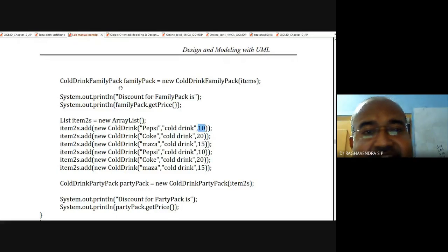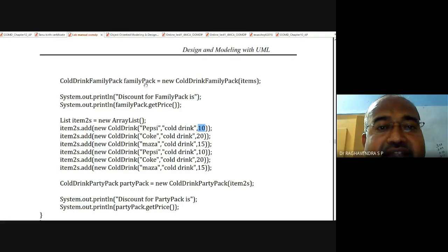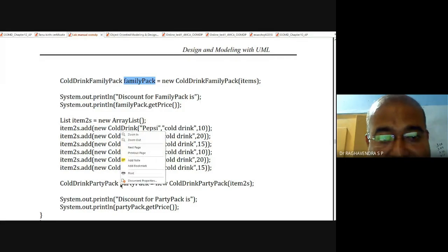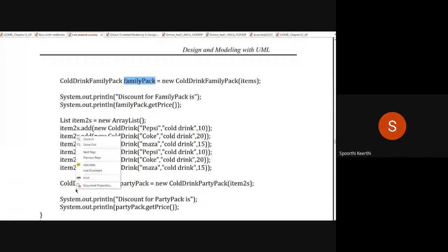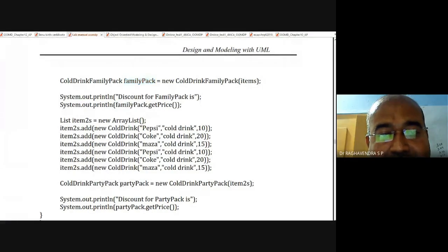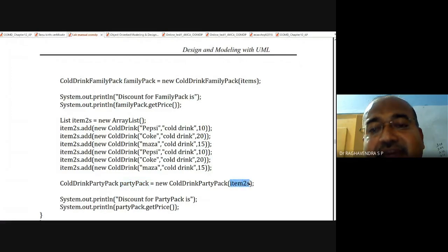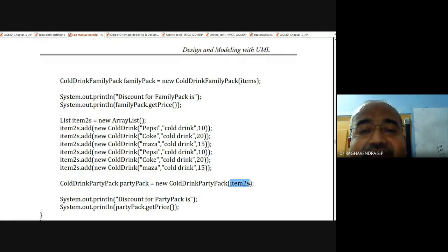Now, in the previous case, we have created an object called a family pack. This family pack is an object which belongs to the class cold drink family pack. Now, I am going to create another object here, the second object, called a party pack. This party pack is an object which belongs to the class cold drink party pack. So cold drink party pack is equals to new cold drink party pack. Now here item 2s will be sent as an argument for the constructor of cold drink party pack. Got it?